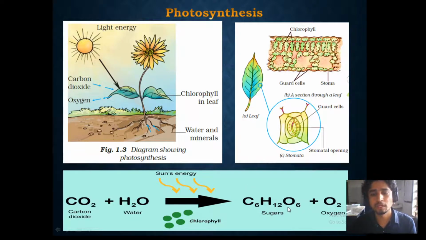They want to have food even later on, so they are storing some amount of food in the form of starch. If they have starch, it means that they have done some photosynthesis. They are able to do the photosynthesis, they are able to get the carbohydrates, and these carbohydrates are chained together to make starch.